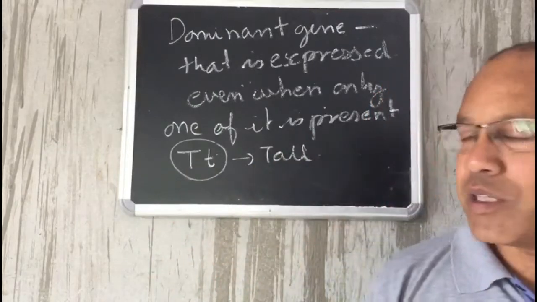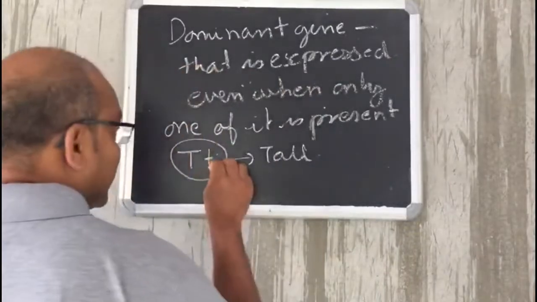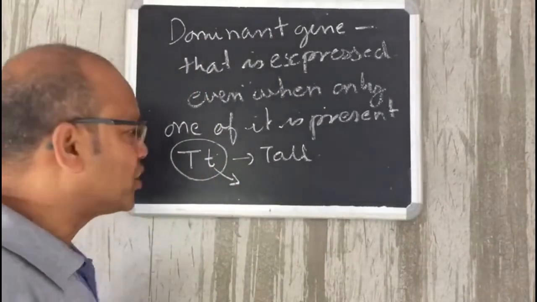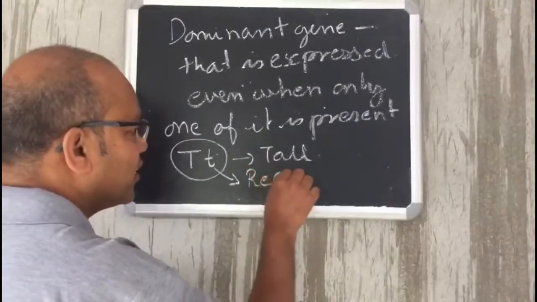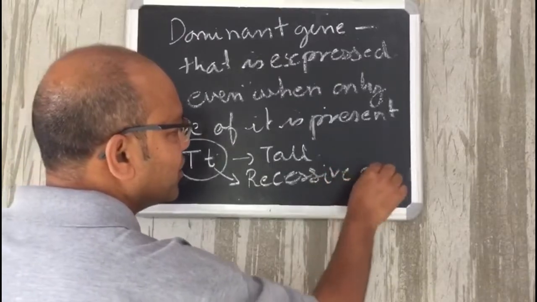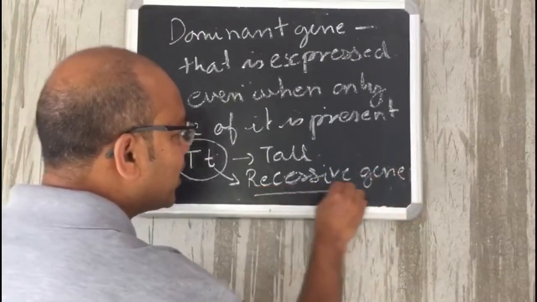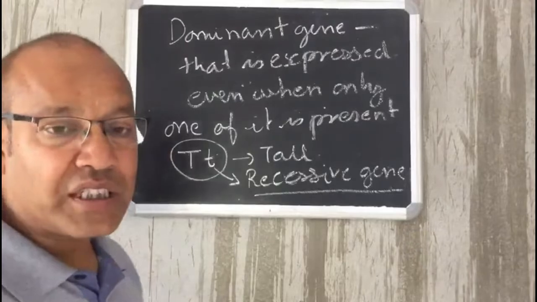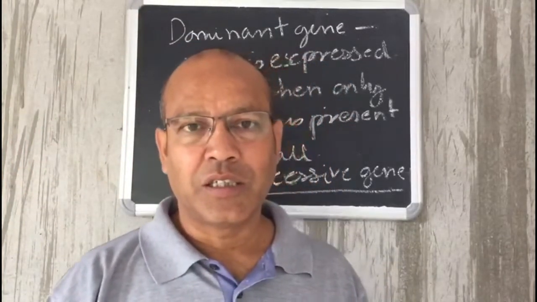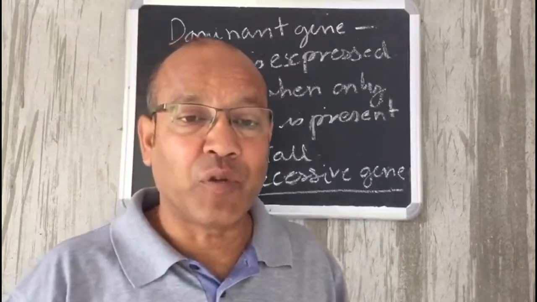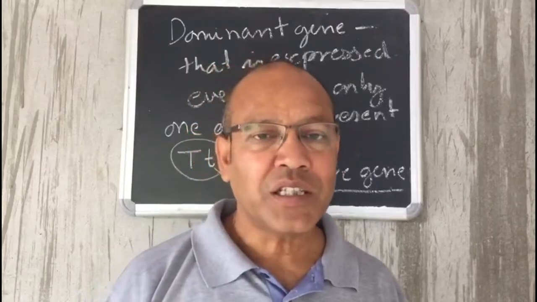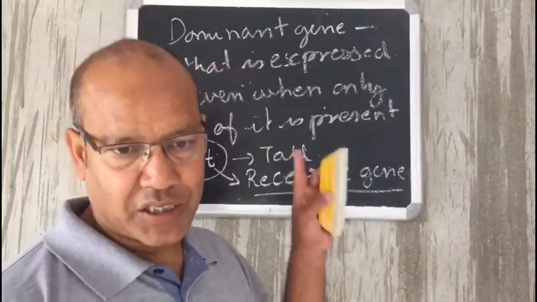This is called dominant. And the one that does not show its effect in a hybrid condition is said to be a recessive gene. The gene that does not show its effect remains suppressed by the dominant gene. It cannot show itself. It will show itself only in a homozygous state. Such a gene is said to be a recessive gene.